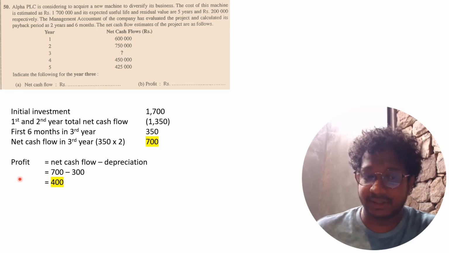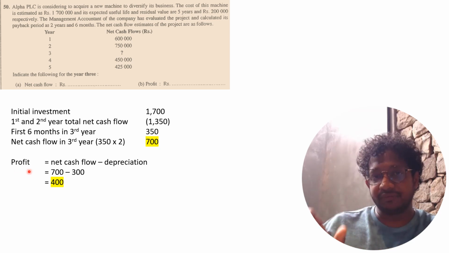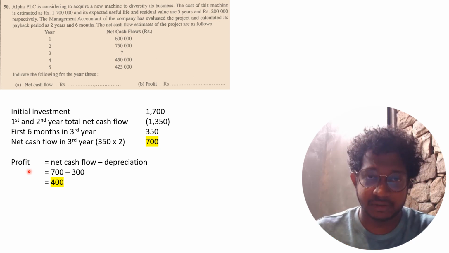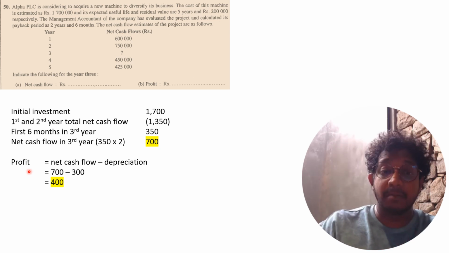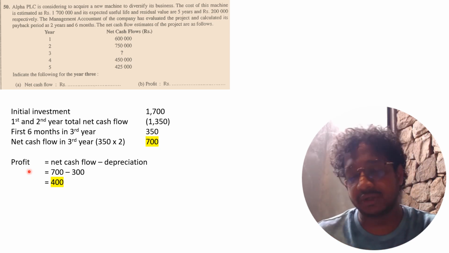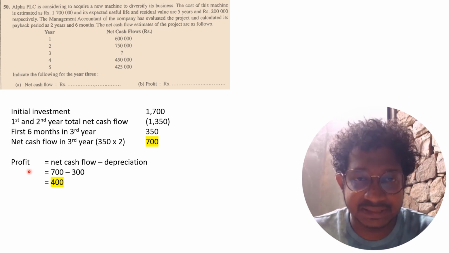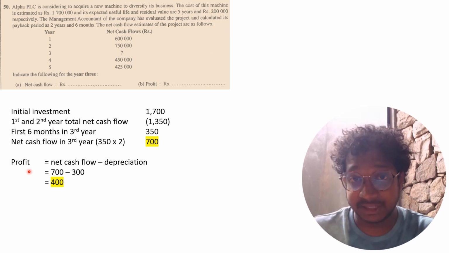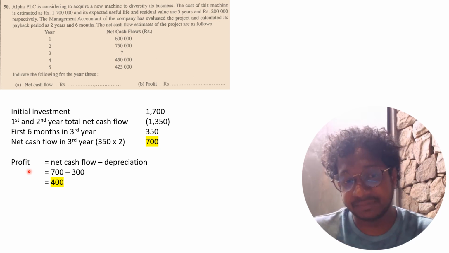And then they ask for the profit. So what is the difference between net cash flow and the profit? Depreciation. We consider depreciation as an expense when we are finding the profit, but we do not consider depreciation as a cash flow when you're finding the net cash flow, because it is not a cash flow. So if they are asking the profit and given the net cash flow, you have to find out the depreciation, and that depreciation you have to subtract from the net cash flow.